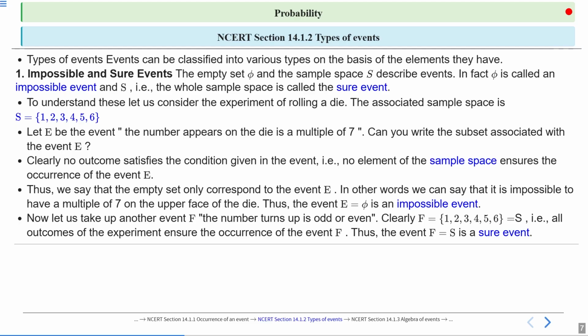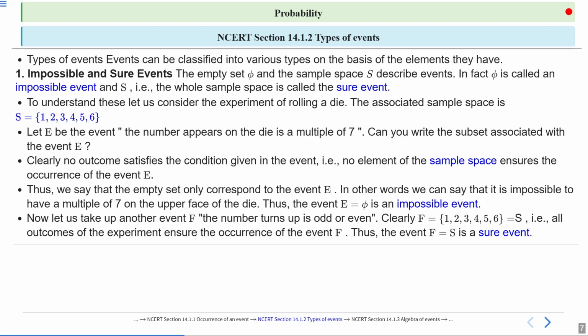So clearly F is equal to {1, 2, 3, 4, 5, 6}, that is basically equal to the sample space. So if event F is equal to the sample space, that is, all outcomes of the experiment ensure the occurrence of the event F. If we roll a die, then we can get either an odd number or an even number, so it is guaranteed to happen always.